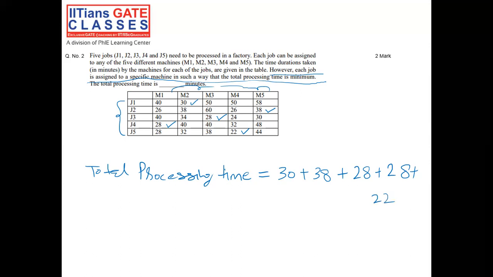So it would be the addition of 30, 38, 28, 28 and 22. So the total would be 146 minutes. Since this is a numerical type of answer, our answer would be 146.